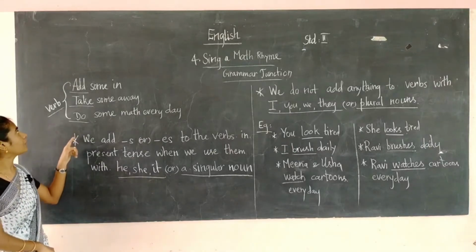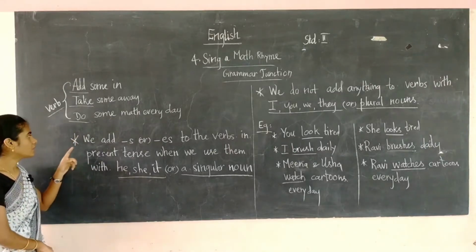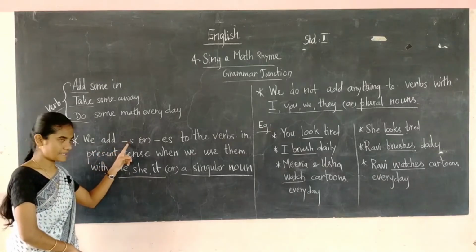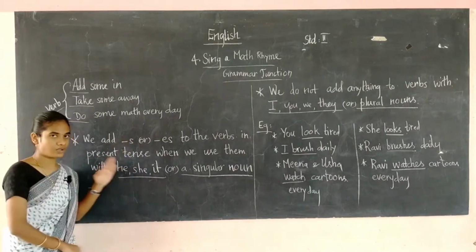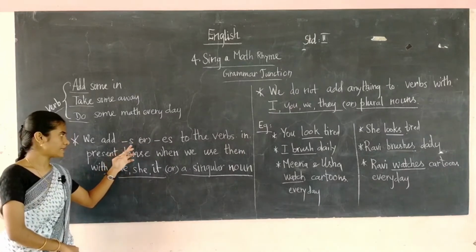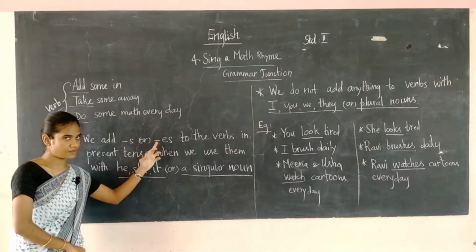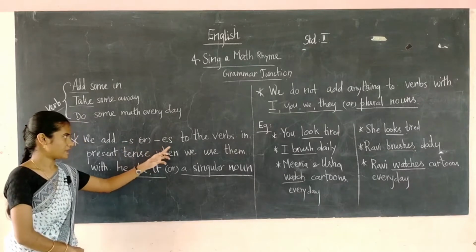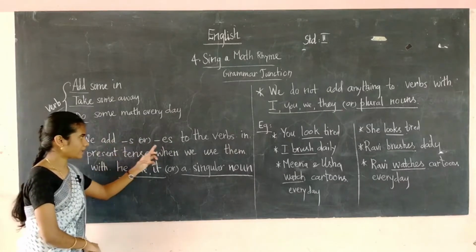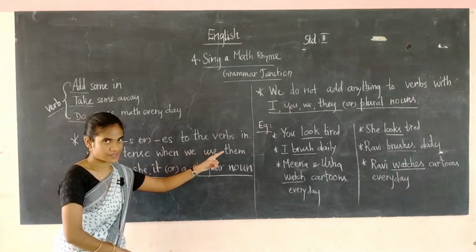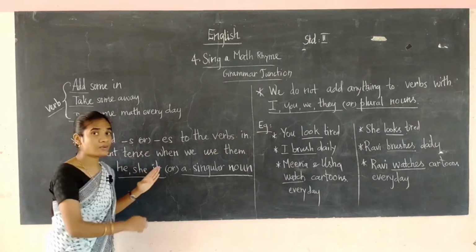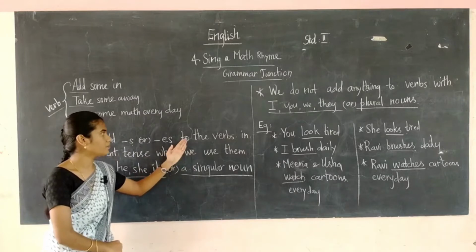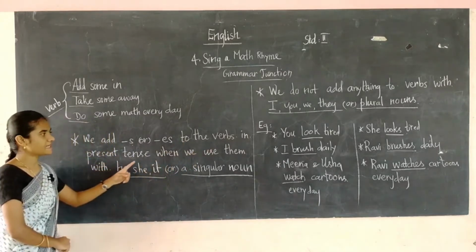So add, take, do are the verbs. Okay, so we add s, that is a hyphen. Yes means, before that you can add any one of the verbs. So s or es, here any verb can be there. So es. Okay, so we add s or es to the verbs. Okay, to the verbs in the present tense.